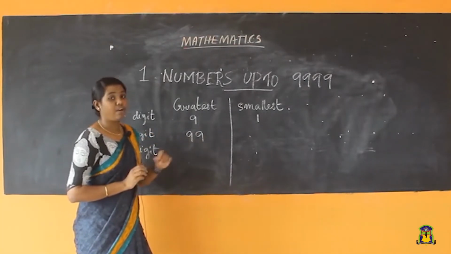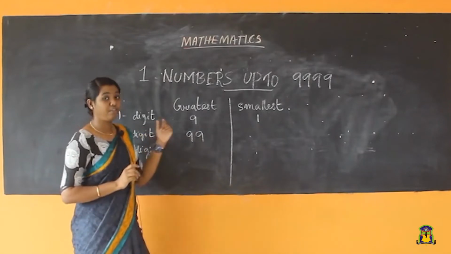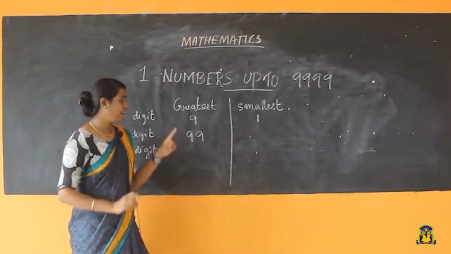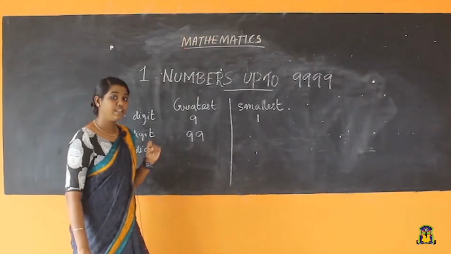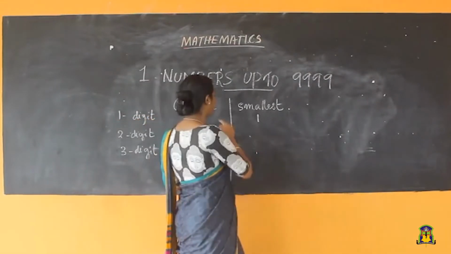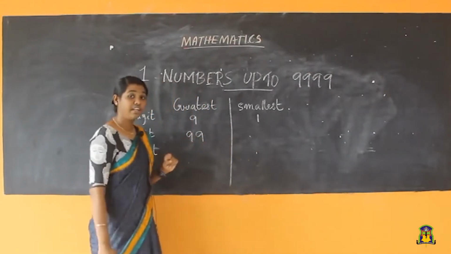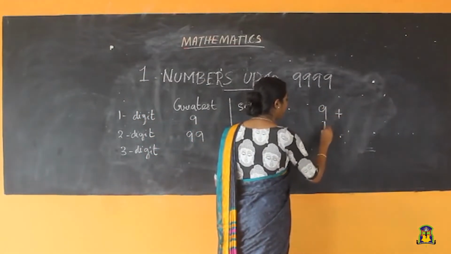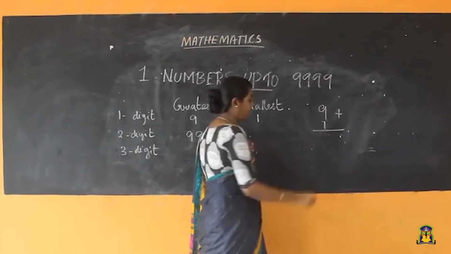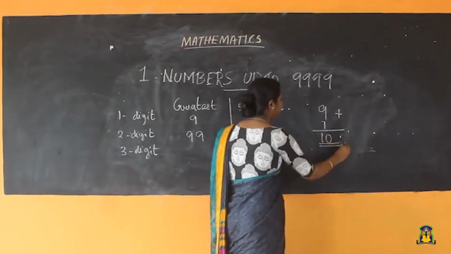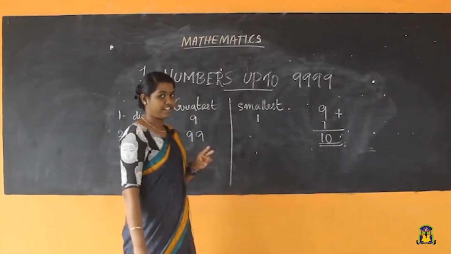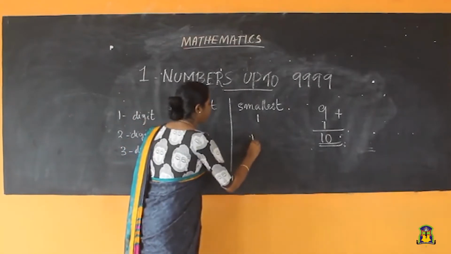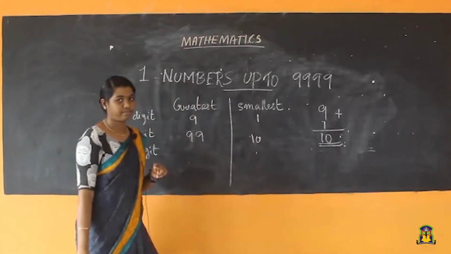Then what will be our smallest 2-digit number? To get the smallest 2-digit number, we need to add 1 with the greatest 1-digit number. What is our greatest 1-digit number? 9. So, 9 plus 1. How much will you get? That is 10. So, 10 is a 2-digit number. Here you will write it as 10.